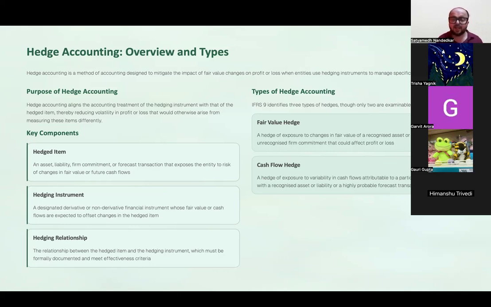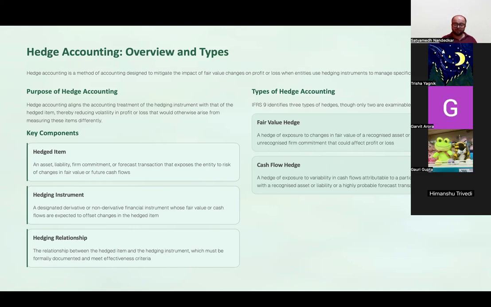Fair value hedge क्या है? A hedge of exposure to changes in fair value of a recognized asset or liability or an unrecognized firm commitment that could affect profit or loss. Hedge of exposure to changes in the fair value of a recognized asset or liability. मतलब I have some inventory in my warehouse. What is my concern? यार मैंने इन्वेंट्री खरीदा 100 रुपीज में with an expectation that I will be able to sell it at 50.